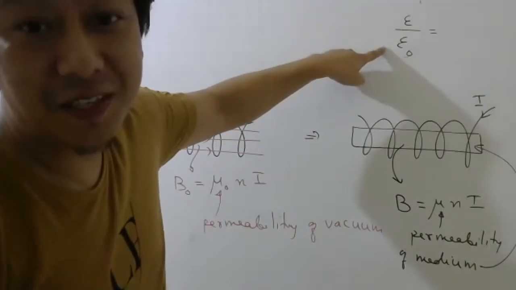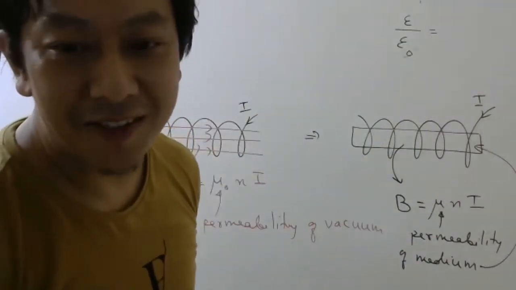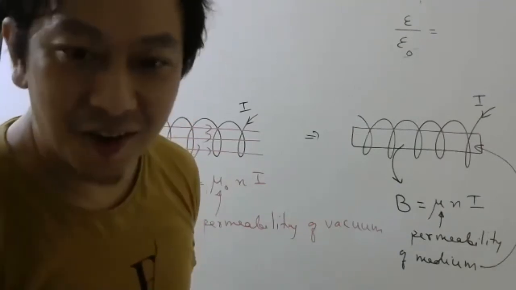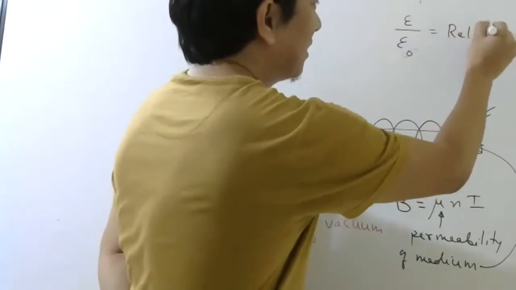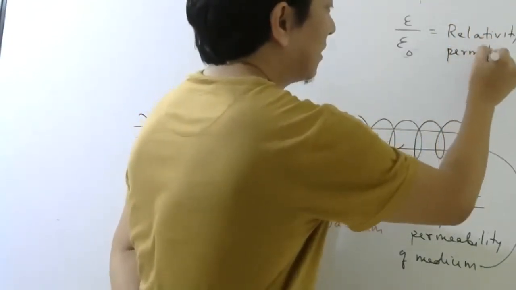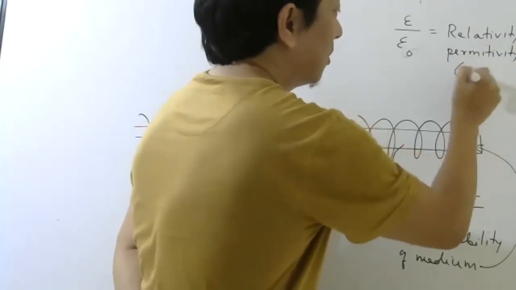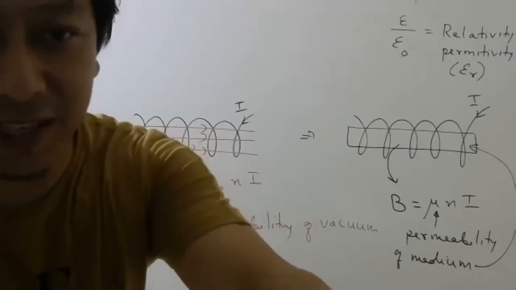This was permittivity of vacuum. This was called, no, name, not symbol. Dielectric constant is correct, but we call it relative permittivity. And we wrote the symbol epsilon r, right?